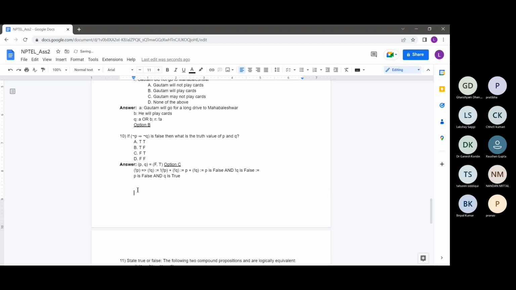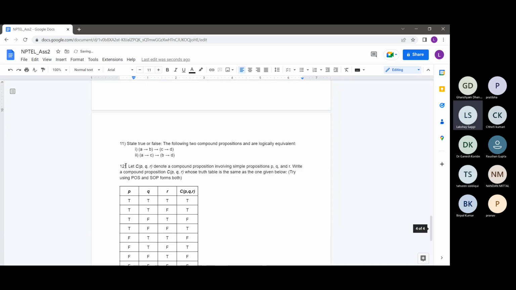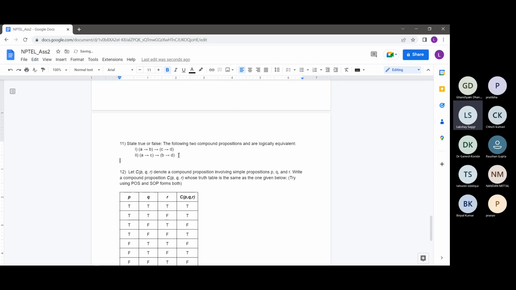So after question 10, let's cover question 11 now. Question 11 says: state true or false, the two following compound propositions are logically equivalent. So these are the two compound statements, and we just have to see whether they are logically equivalent or not.